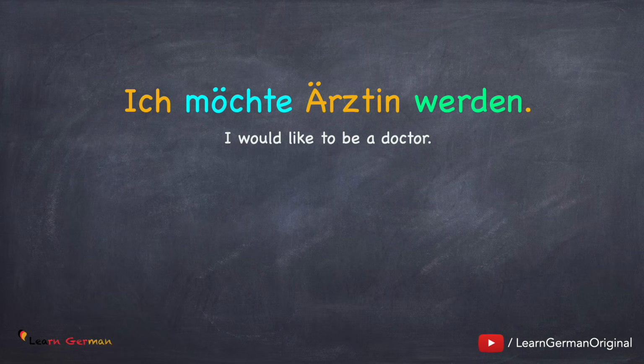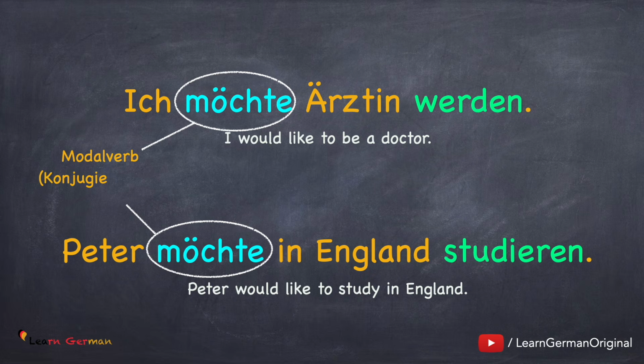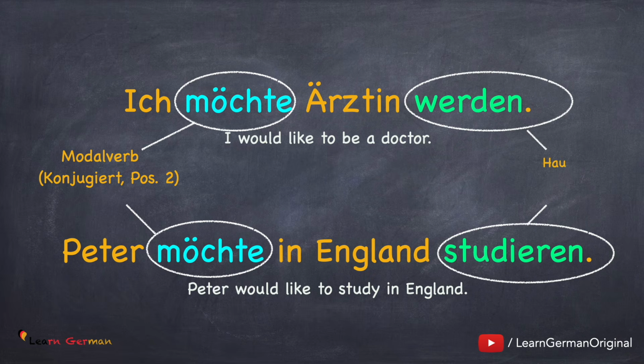Let's look at the two sentences. Ich möchte Ärztin werden. Peter möchte in England studieren. As you can see, these sentences have two verbs each. Möchten and werden in the first sentence and möchten and studieren in the second. This verb, möchten, is a modal verb. It stands in the second position and is conjugated. The modal verb replaces the other verb. This other verb, or the Hauptverb, stands at the end of the sentence and is not conjugated.